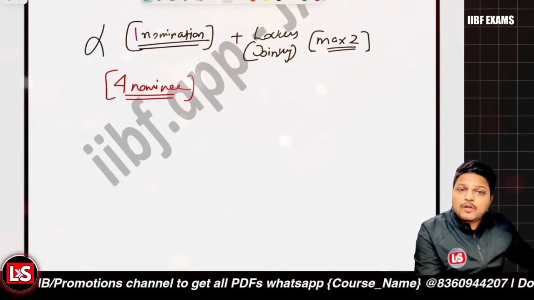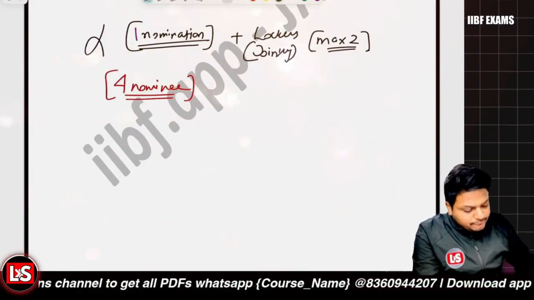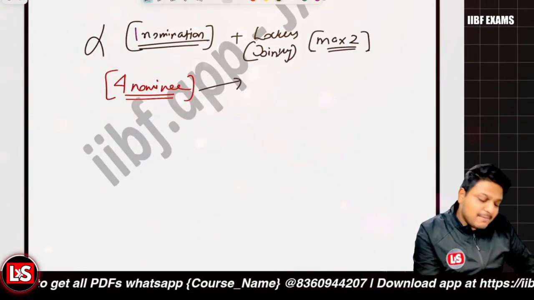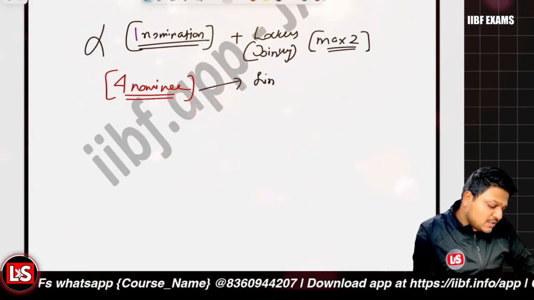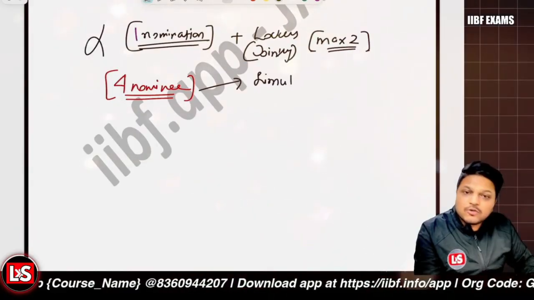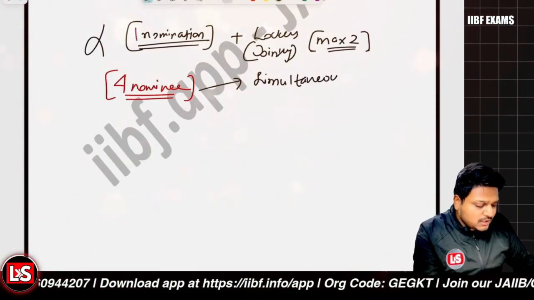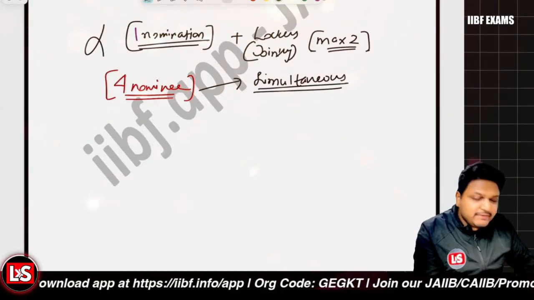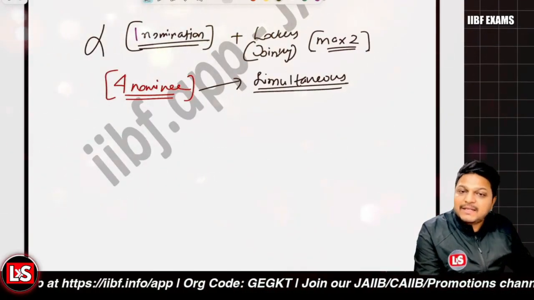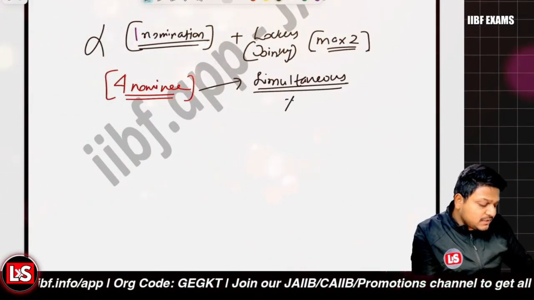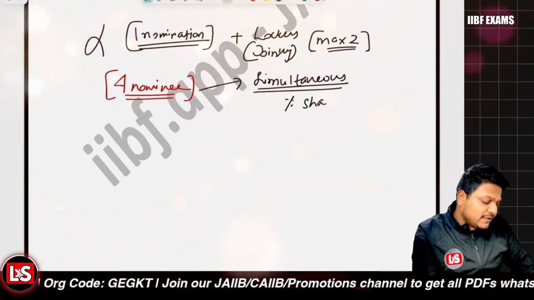And the nomination would be of two types. The first type is the simultaneous nomination. As the name suggests, all the persons who are nominated will be acting simultaneously, and there will be a percentage share specified.